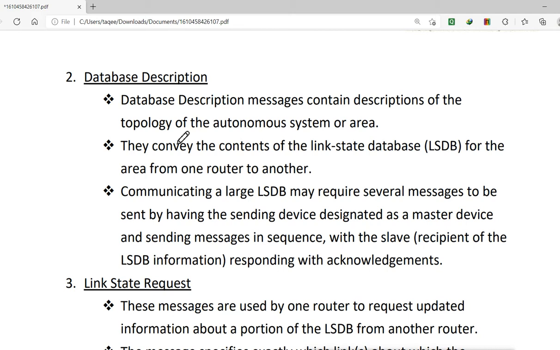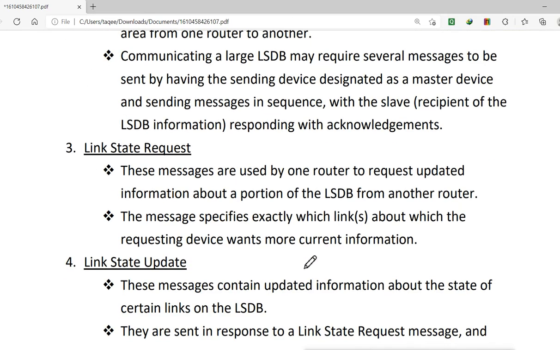So in OSPF, after creating the neighborship, they do the election and select the designated router. And what does the designated router do? It does the communication for these database messages. Because in a large environment, several messages are required to be sent, with the sending device designated as a master device. That is the designated router, sending messages in sequence, and the slave, that is the non-designated router, is the recipient of this LSDB information, responding with the acknowledgement. That means they will say that yes, we got the message. Then we have link state request.